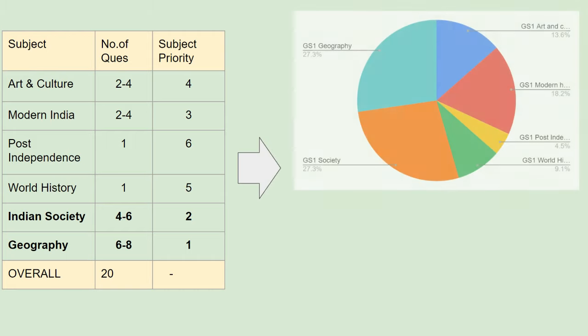As we can see specifically with the years 2013 to 2019, geography and society consume more than half of the paper easily, and the remaining being one question from either post independence, world history, and modern India, 2 to 4 questions, and art and culture in the recent years maybe 2 to 4 questions. So this is what we can observe overall based on PYQs of 2013 to 2019.